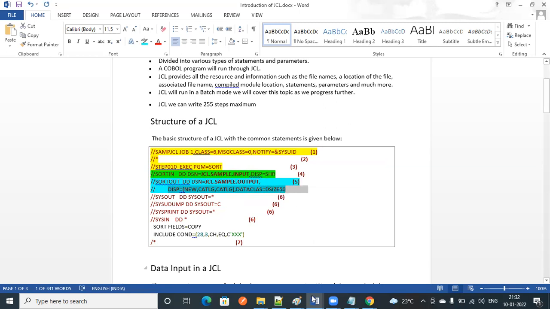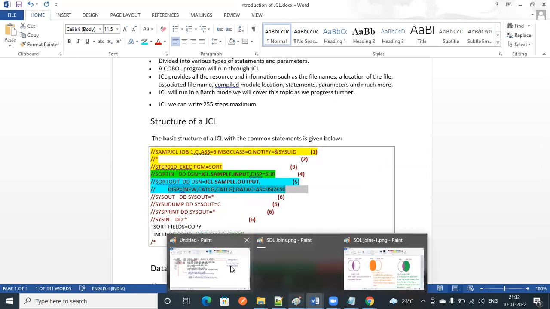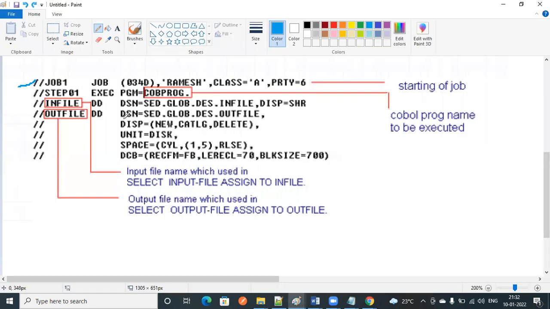If it is an output file, it contains DISP parameters, SPACE parameters, and DCB parameters, so that you can easily identify this is the output file. If we don't have these, then this is an input file.